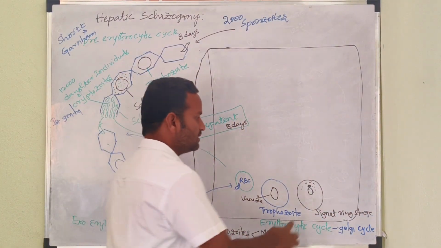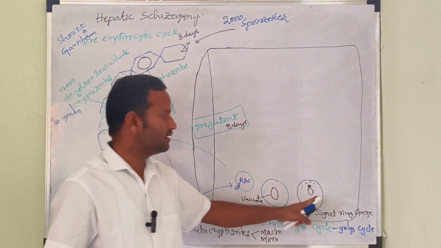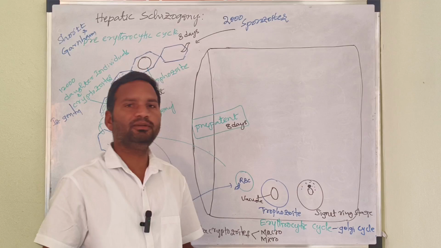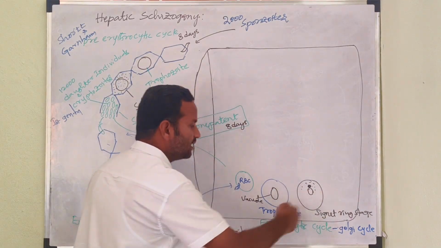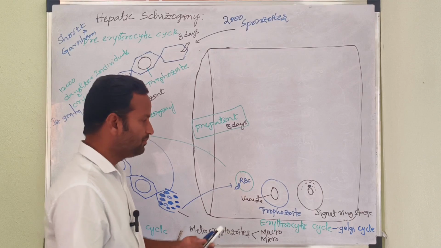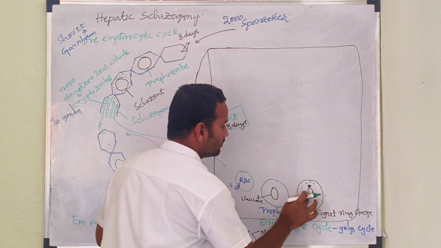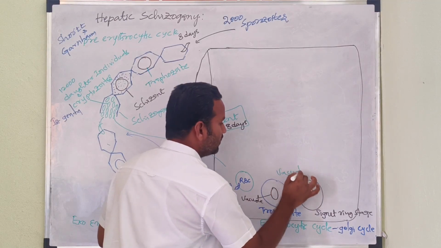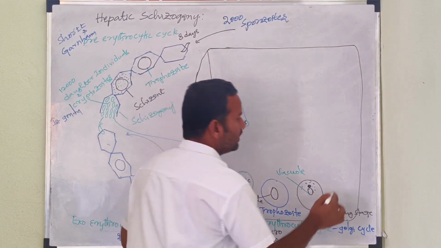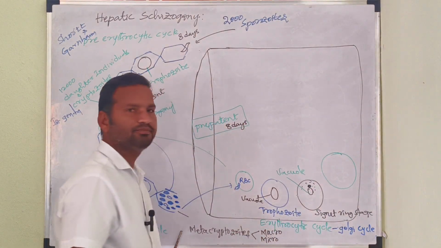The next one: the signet stage also converts into the amoeboid stage. How is it converted into the amoeboid stage? The vacuole is lost and pseudopodia are developed.